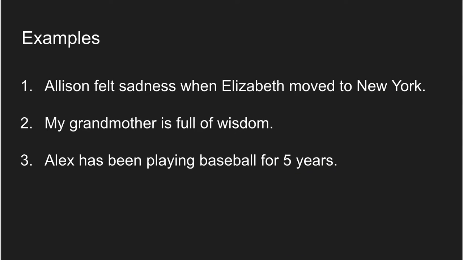Now let's go over some example sentences. So we see, Allison felt sadness when Elizabeth moved to New York. First let's go over our physical nouns, the ones that we can see and use our five senses to find. The first one we have is Allison. Now that is a person, right?